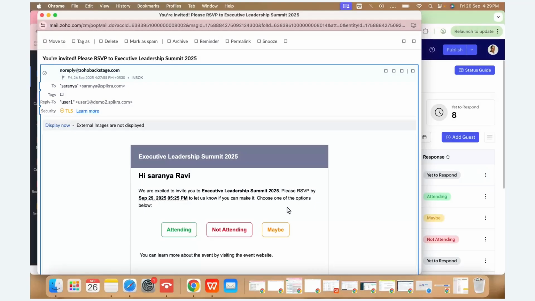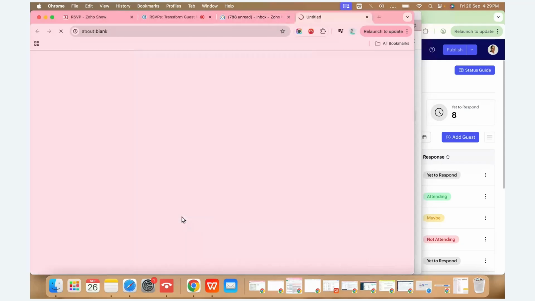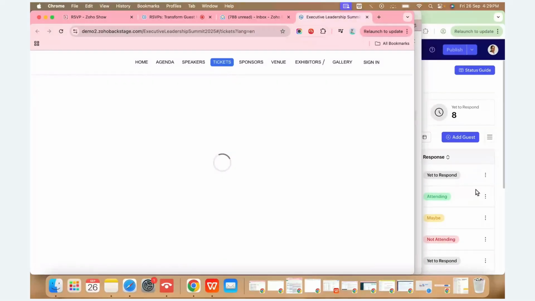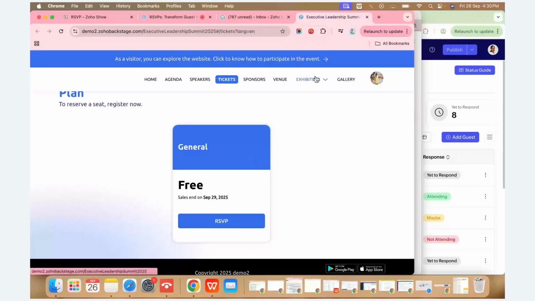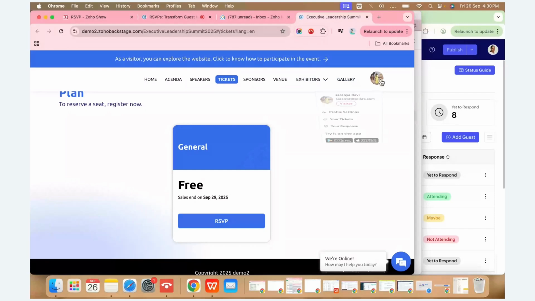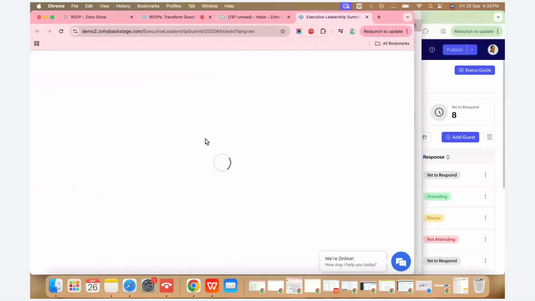So here, as I mentioned, we have three options: attending, not attending, maybe. If I say attending, within a fraction of seconds it will reflect this data in the summary page in the dashboard over here in the account. Once I click on attending, it will route me to my micro website, where I can confirm whether I'm attending or not attending the event. So here under your response, I can mark my attendance directly from here.